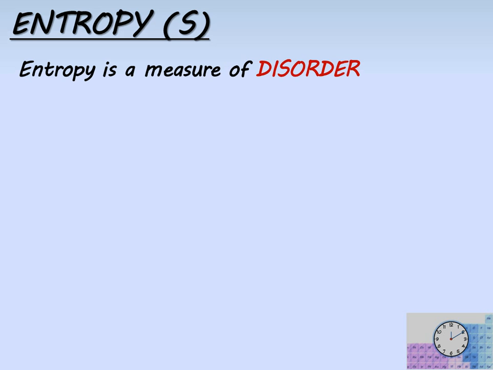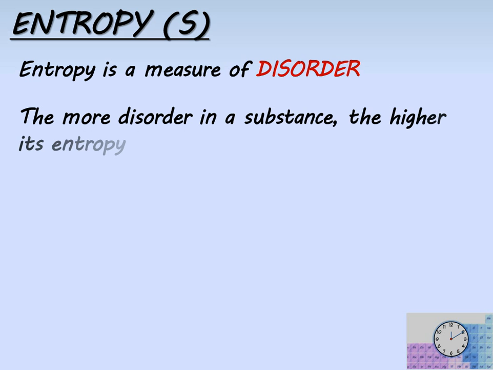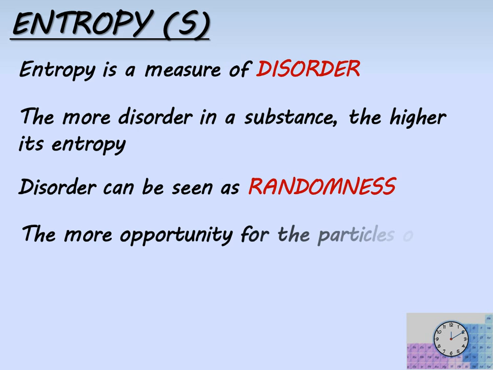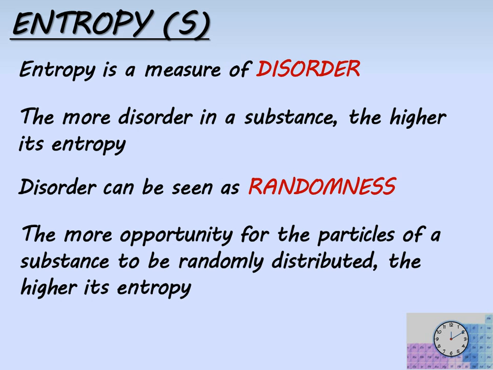Entropy is a measure of disorder. The more disorder in a substance, the higher its entropy. Disorder can be seen as randomness and how randomly the particles can be distributed in a substance. The more opportunity for particles of a substance to be randomly distributed, the higher its entropy. It's measured in joules per Kelvin per mole.